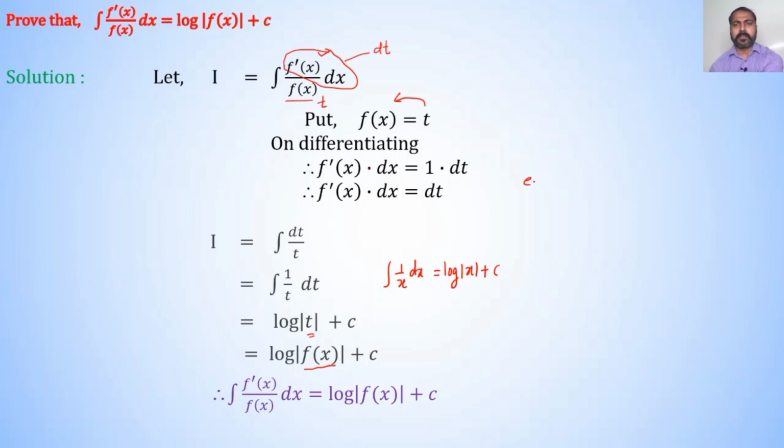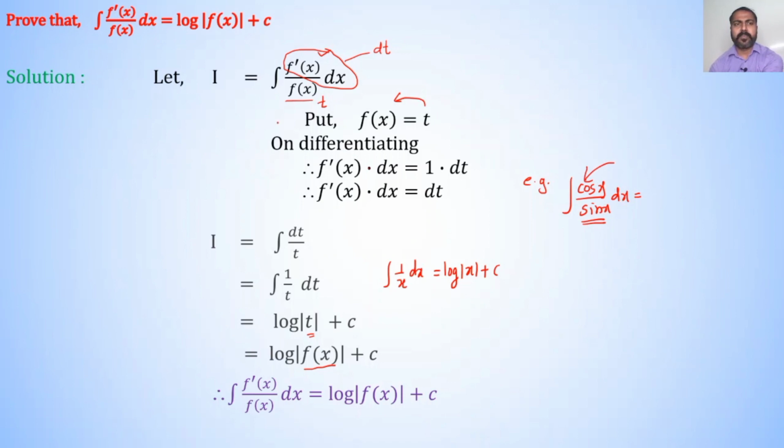For example, integration of cos x divided by sin x dx is equal to, here we know that derivative of sin x is what? Cos x.